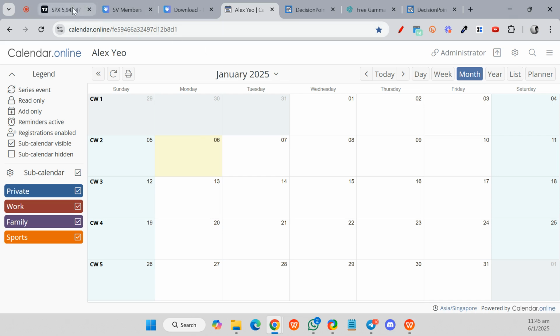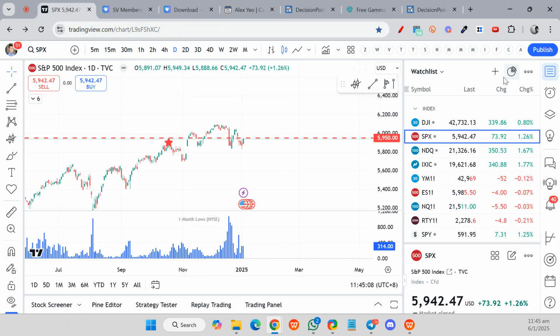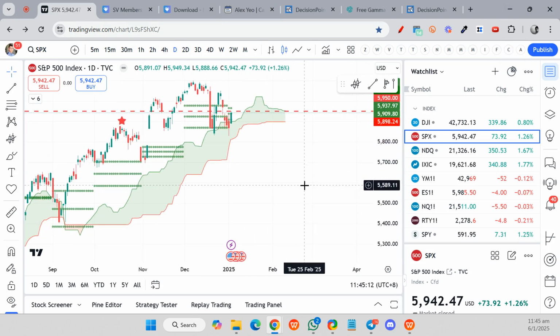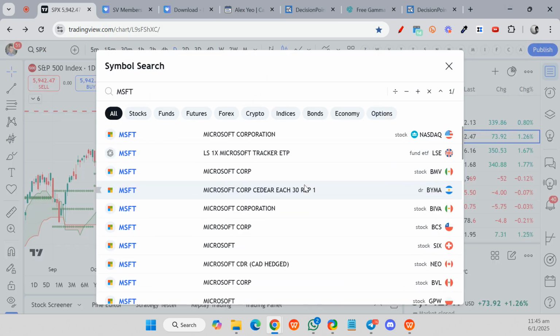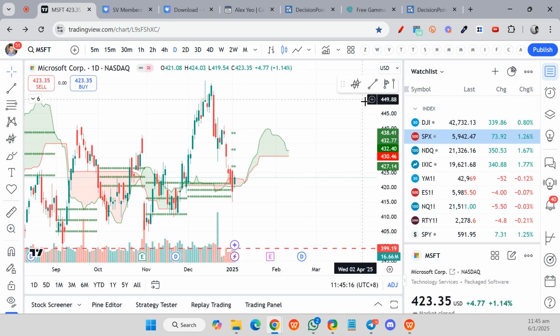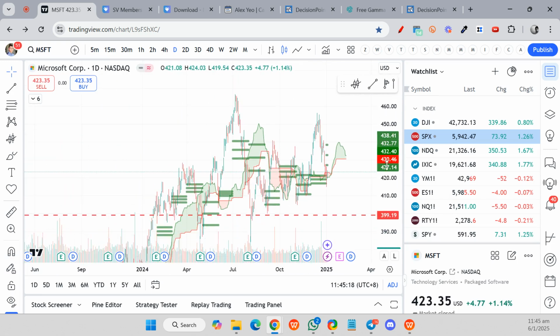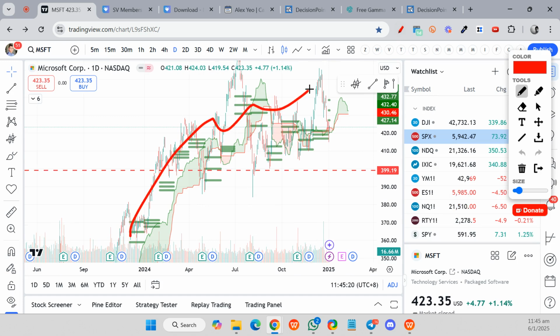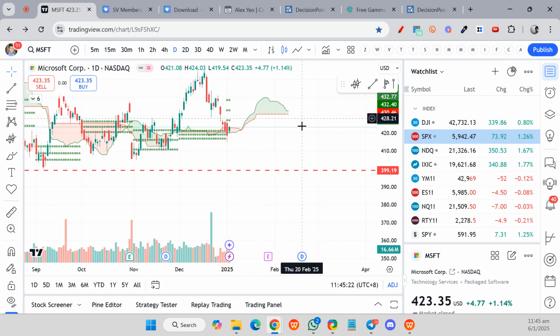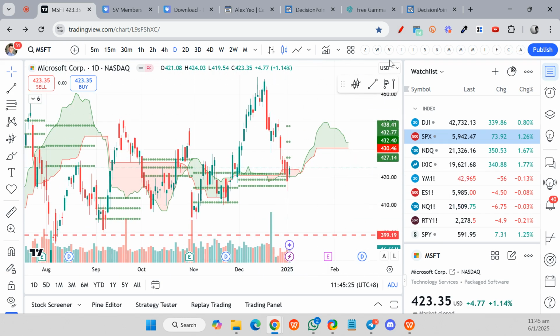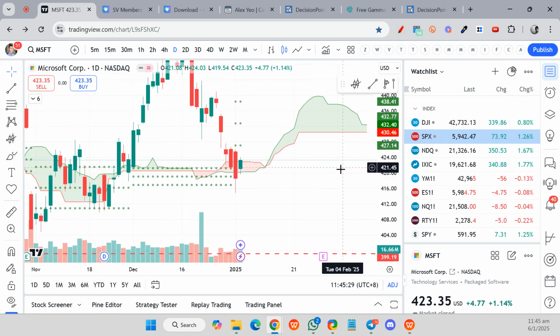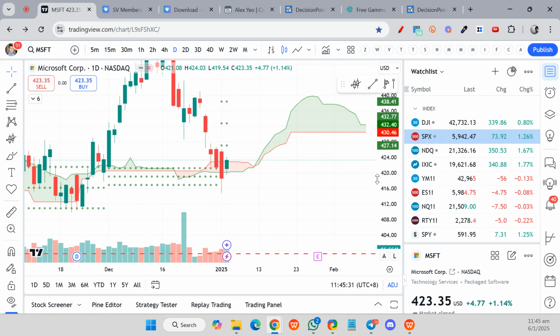If we take a look at Microsoft, let me go back to the original mode. So Microsoft MSFT, once again a bit choppy. It has been going higher, coming down, and there was a good pullback. Right now on Friday, there was actually a wash and rinse trigger.